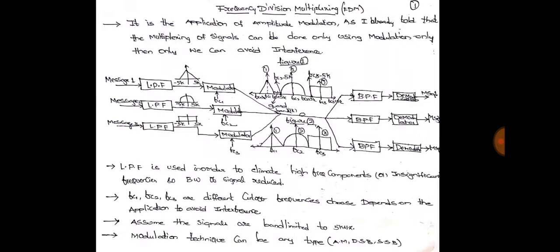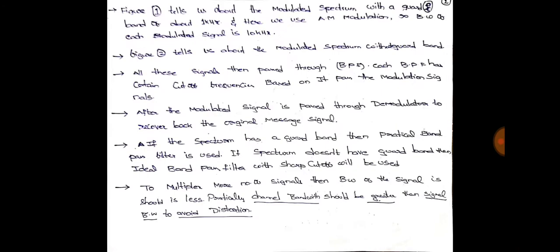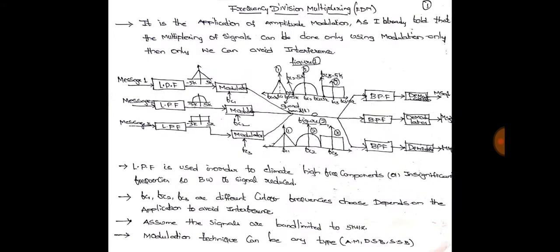The spectrum which I have drawn on the channel cable is figure 1 and figure 2. Figure 1 shows the modulated spectrum with a guard band of about 1 kilohertz. As you see in figure 1, it has the spectrums for signal 1, signal 2 and signal 3.